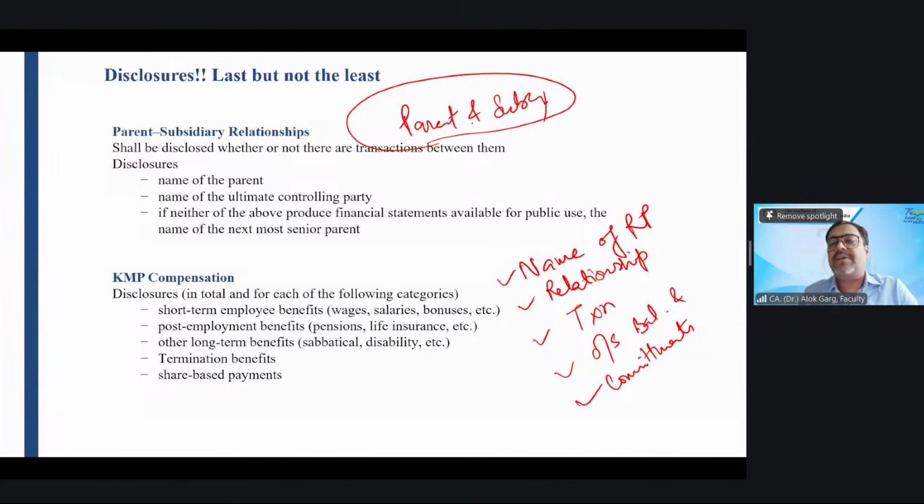Name and relationship. So the parent and subsidiary relationship is required to be disclosed irrespective of whether the transaction is there or not. But tell me one thing, between a parent and subsidiary, even if the transaction is not there, whether any outstanding balances will be there.